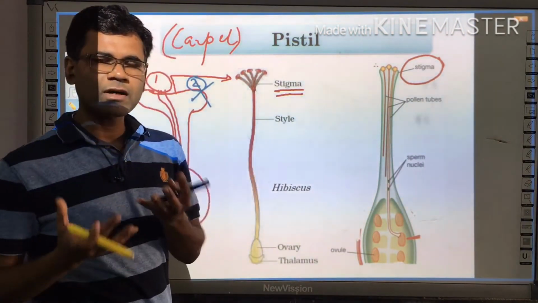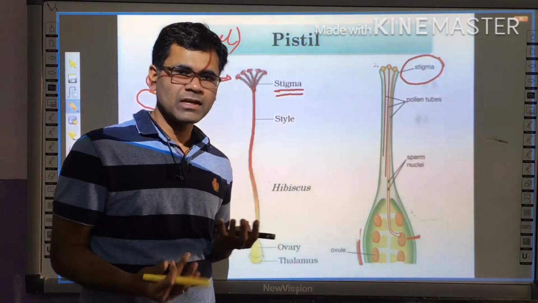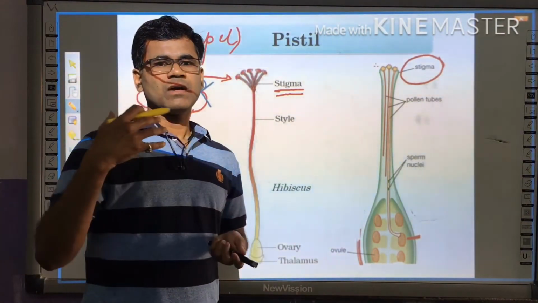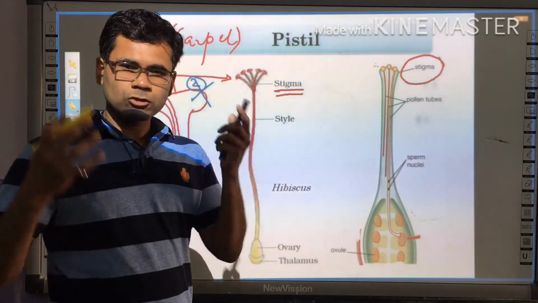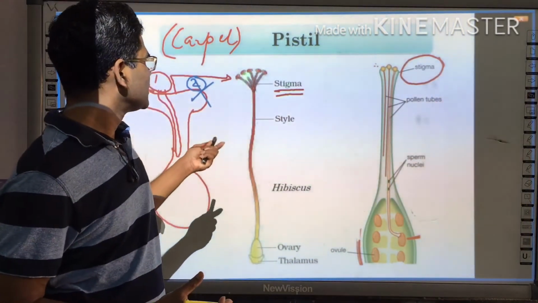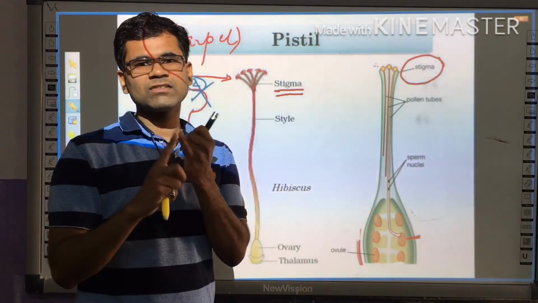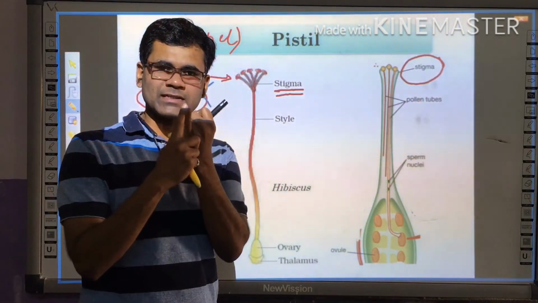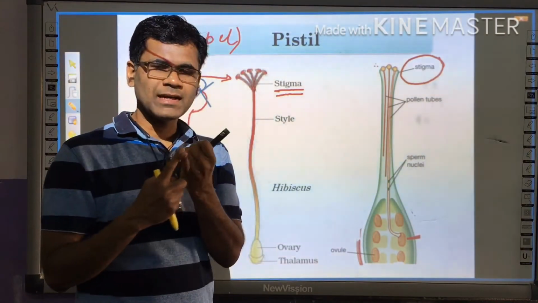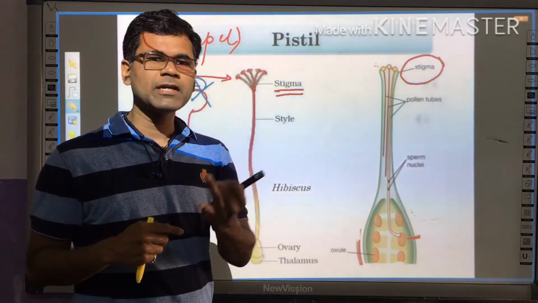So that is called a pollen-pistil interaction, and that is also called a compatibility check of a gamete. So that is the function of the stigma. Stigma basically performs two important functions. First, it provides the resting place for the pollen grain, and second, it checks the compatibility of a gamete.